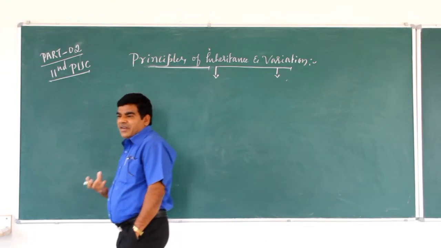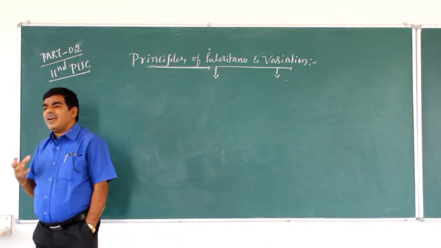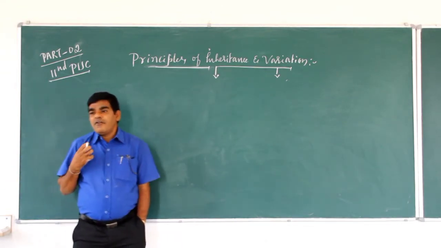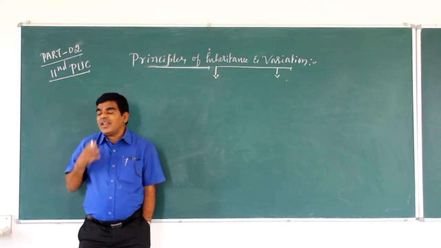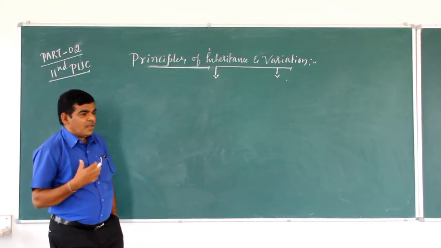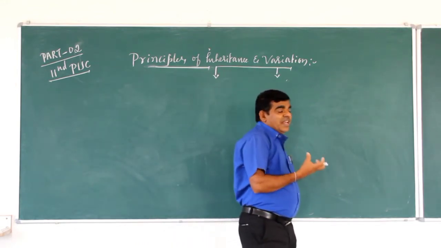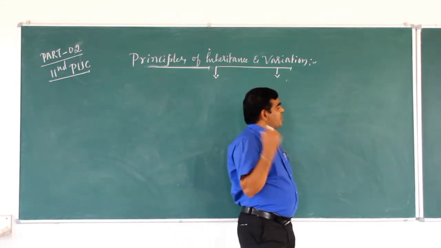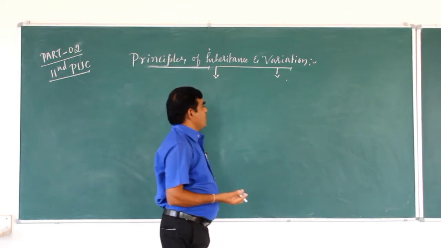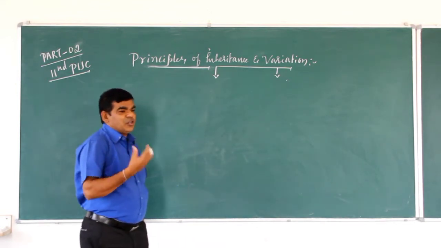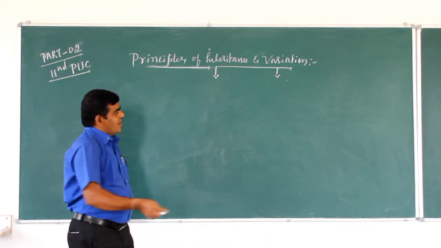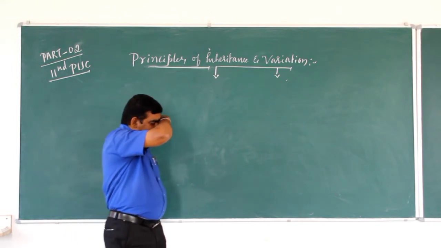Variation is changes or differences, not exactly alike.